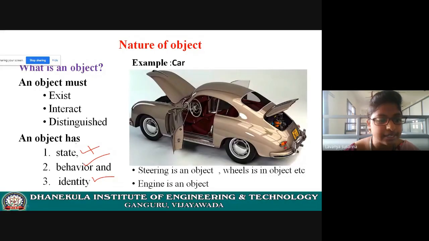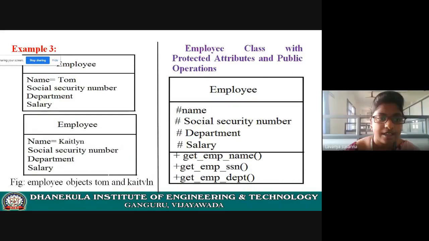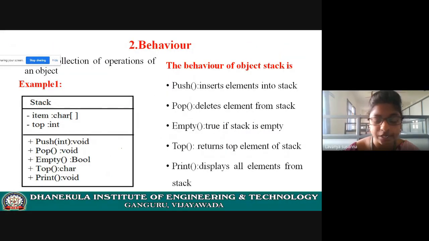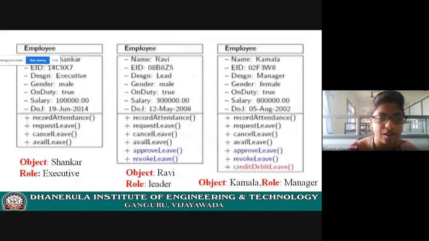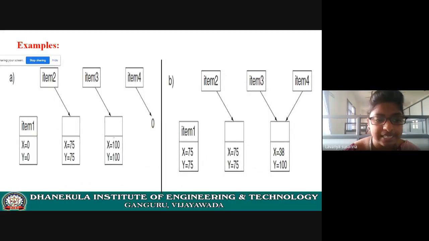Every object must be distinguishable from each other, right? So there must be identity. So in how many ways can you identify an object? Anyone can answer my question? Navya? Yes, 2 ways. You can identify the object using its state, or you can identify the object using ID. For example, see here, the states are different. Item 1 state is different, item 2 state is different, item 3 state is different. Now you can identify item 1, item 2, item 3.